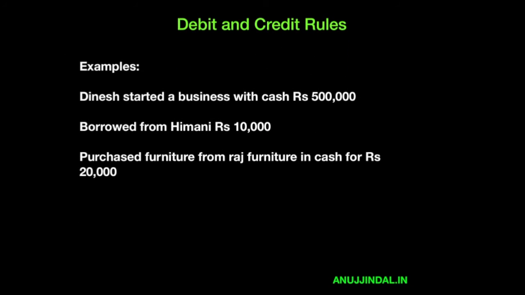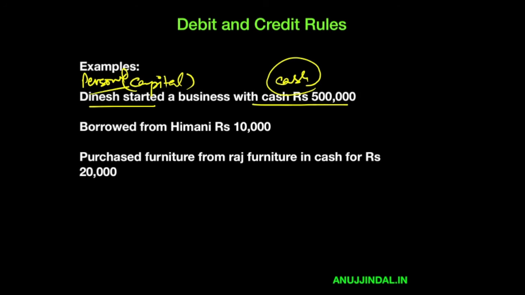Let's have a look at another example, a very good example. Dinesh started a business with cash rupees 5 lakh. So this is equivalent to the capital example that we just had a look at. So Dinesh here is a personal account. It is going to be credited, and because cash is going to be received, cash is going to be debited. Borrowed from Himani rupees 10,000. So this organization has now borrowed money from another person.